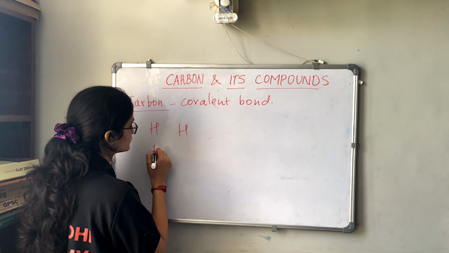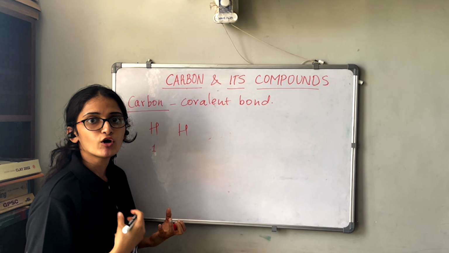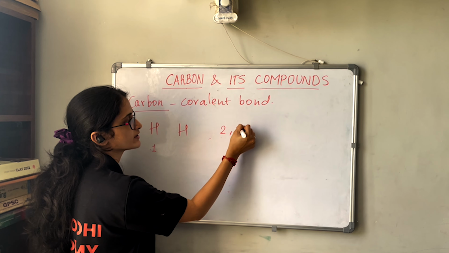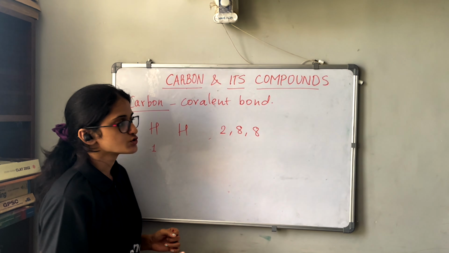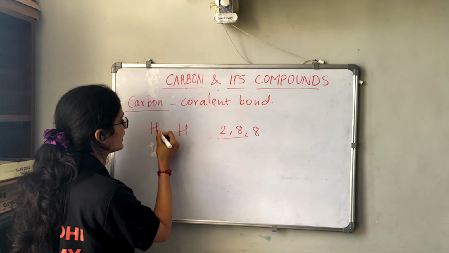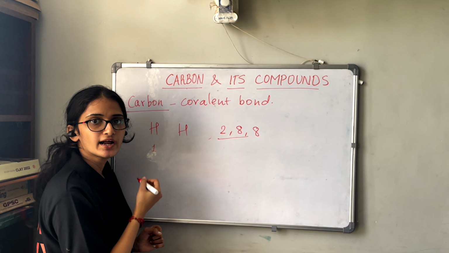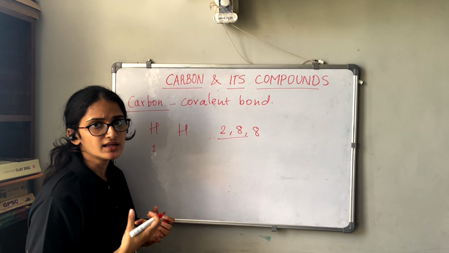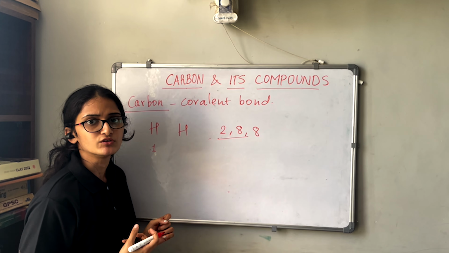Since hydrogen has one electron, it can form a duplet. Why duplet? Because of the electronic configuration in this form, with only one electron in the hydrogen atom, it can get two electrons, that is a duplet, to attain the noble gas configuration.